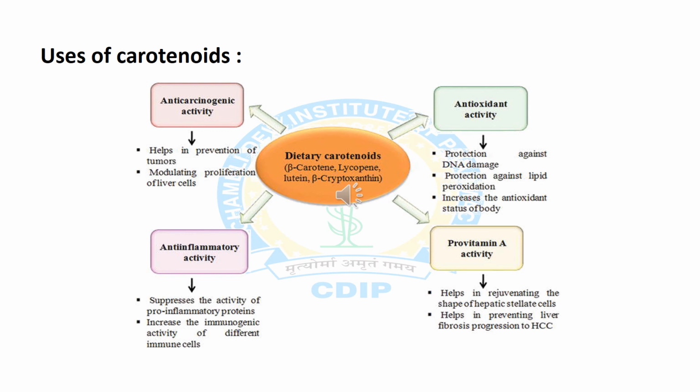Now we will discuss therapeutic uses of carotenoids like beta carotene, lycopene, lutein and beta cryptoxanthin. They have different types of biological activities like antioxidant activities, provitamin activities, anti-inflammatory activities and anti-carcinogenic activities.